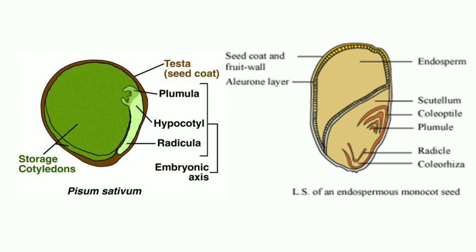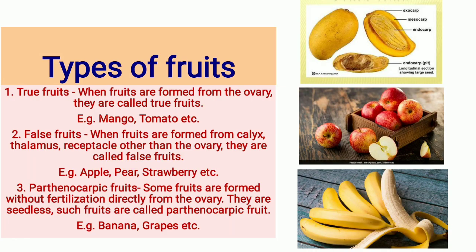So from the development of the seed, now let's come to the development of the ovary into fruit. There are three types of fruits. The first one is the true fruit. When the fruits are from the ovary after the act of fertilization, they are called true fruit. For example, mango, tomato, brinjal, chili, etc.